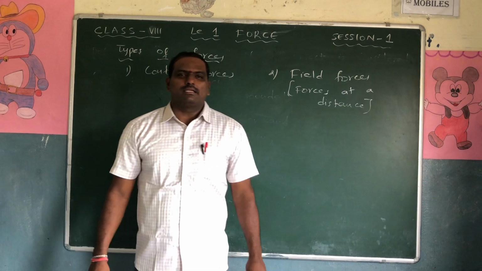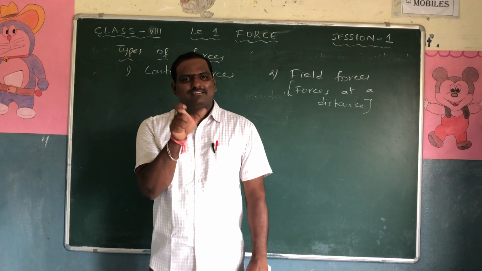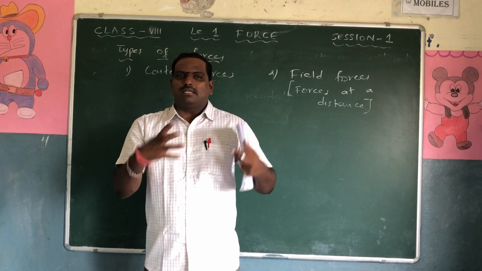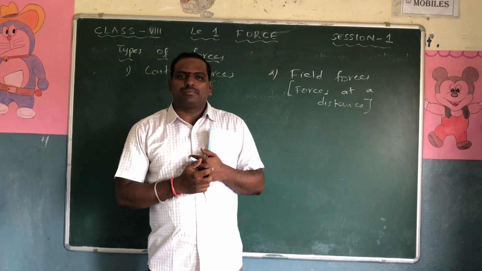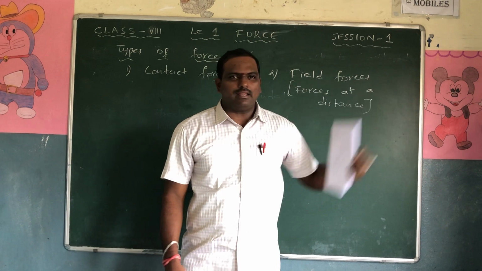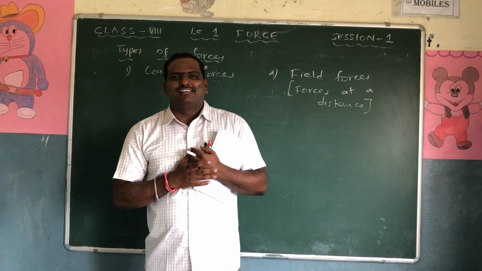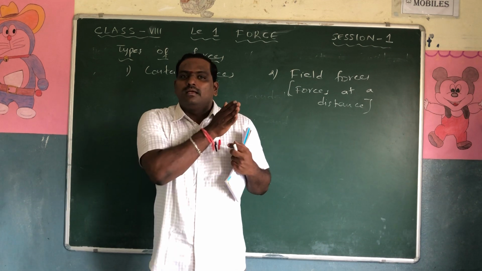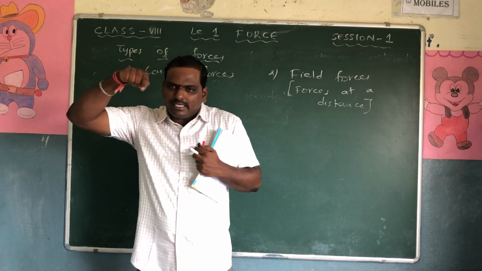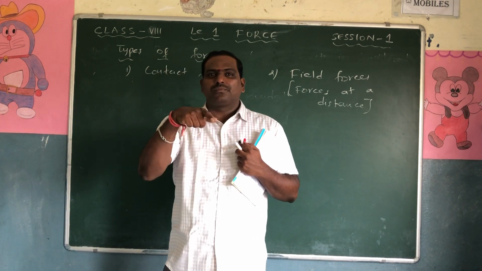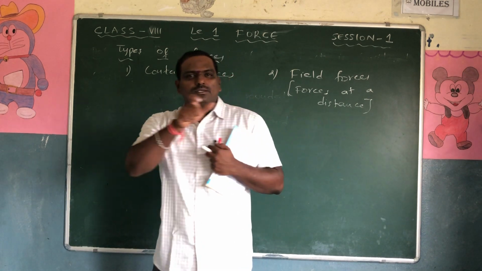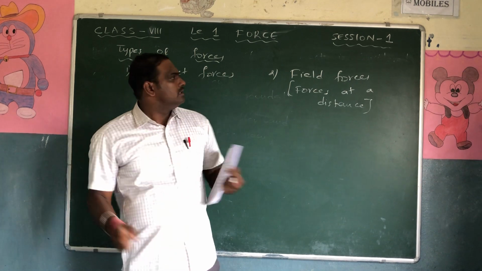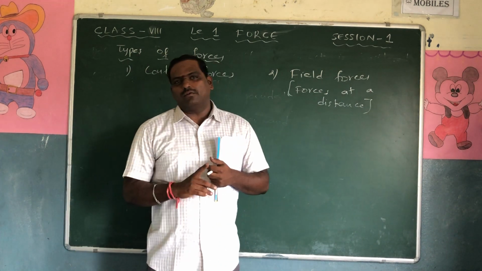Now field forces. Suppose you take a magnet and keep an iron piece at some distance. Automatically it will try to connect. If you keep the nail far away, it won't attract. Up to some distance from the magnet, a field force will be there. Once the iron comes into that region, it will automatically attract. That type is called field force.